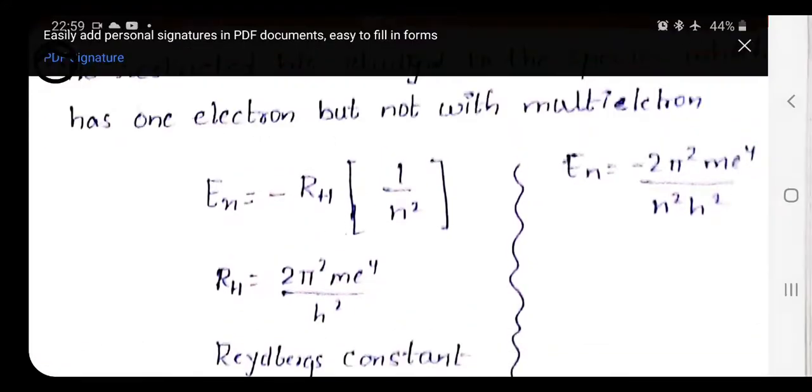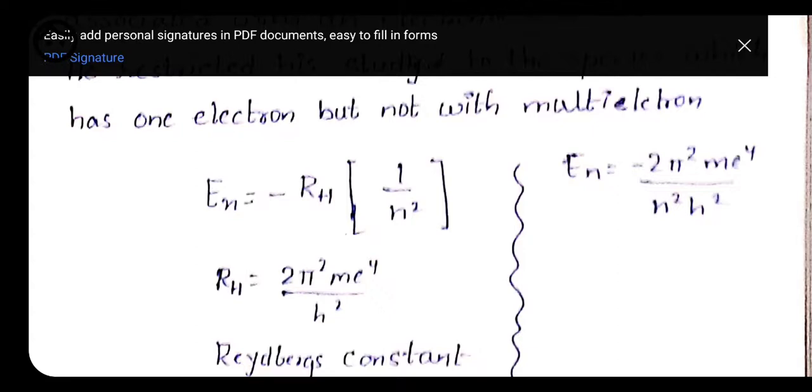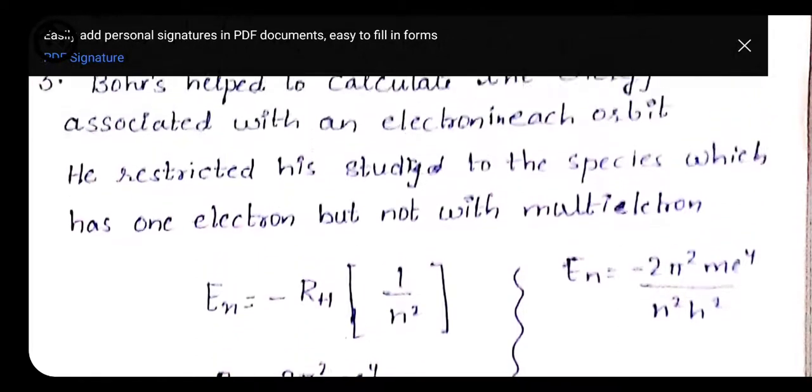Now if we put the value of this Rydberg's constant into the above equation, then we get En is equal to minus 2 pi square me4 upon n square h square, where n is the orbit number, m is the mass, e is the charge, h is Planck's constant, and the value of pi is also constant. So if we put in the value of each one, then we can easily get the energy of the electron.